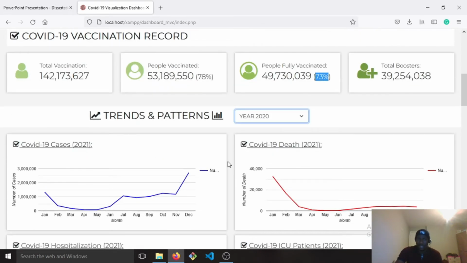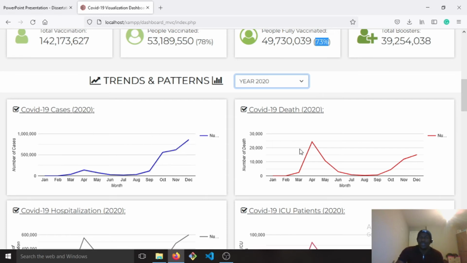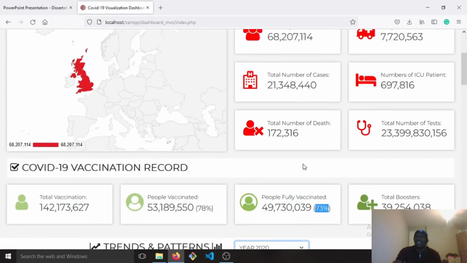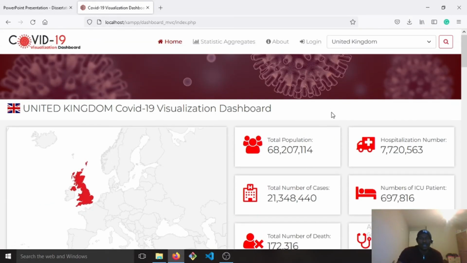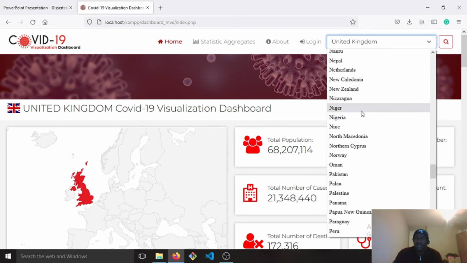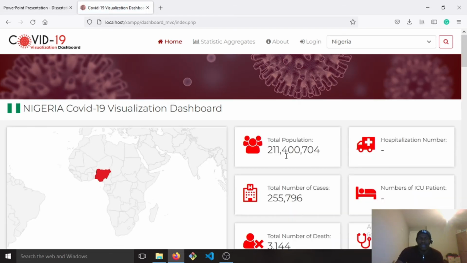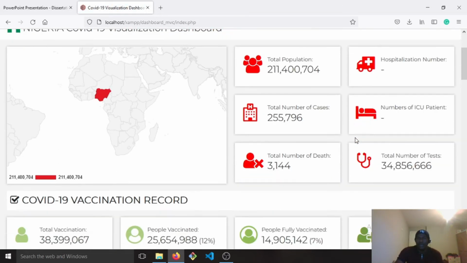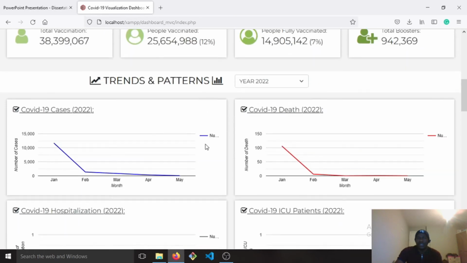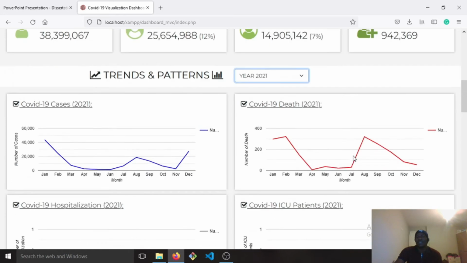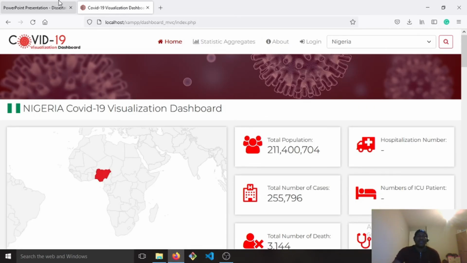Also, 2020 is the same. This is also the trend for 2020. So it's available online, and this application synchronizes daily with our holding data on GitHub. So it has real-time access to updates. It updates daily automatically. So I could just check for my country, Nigeria, just to show that it's not limited to the UK. So this is my country flag, and this is the population of my country, and also the vaccination records, the trends. I could select the previous year, and it gives you a bit of the trends and patterns. So this is just the dashboard.